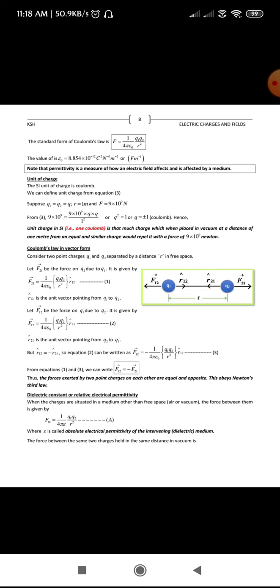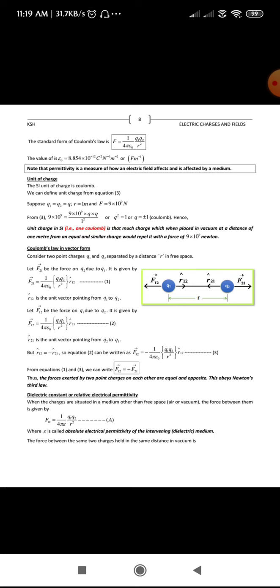And one more thing while solving the numericals: whenever we make use of this Coulomb force, as I have said in the starting itself, let the charge be positive or negative, we are going to express the Coulomb's force in terms of magnitude. Even if they have given the charge as negative, we are going to consider it as positive itself. So you need to remember this while solving the numericals.